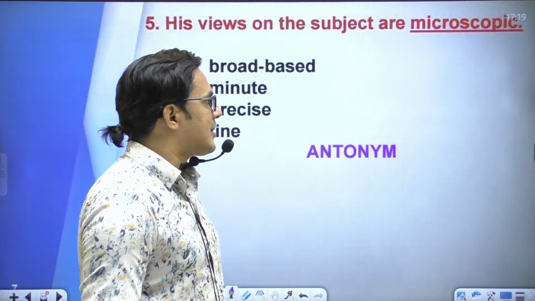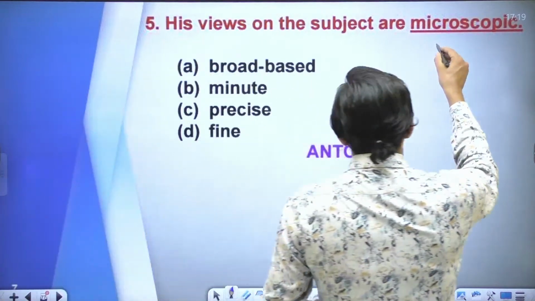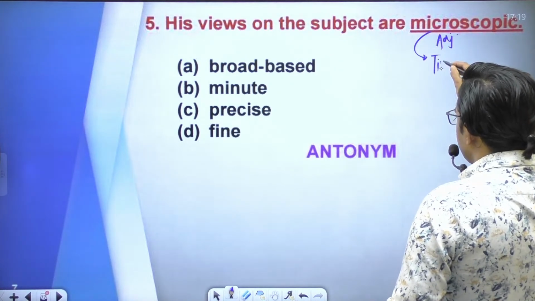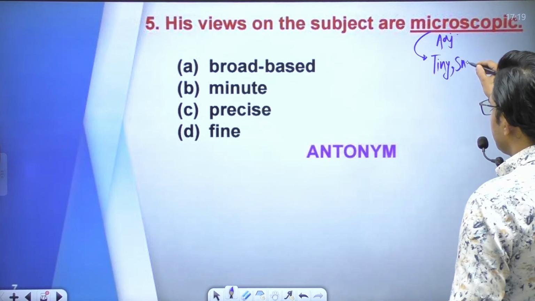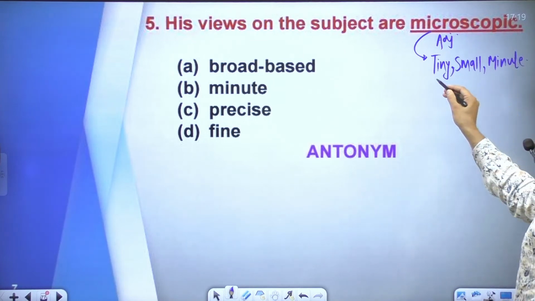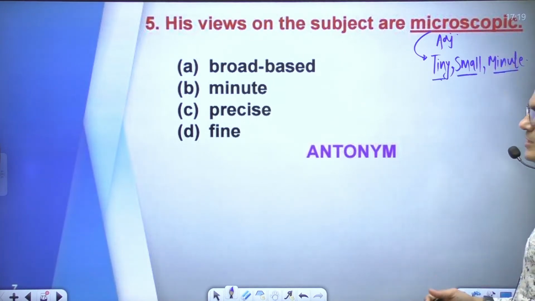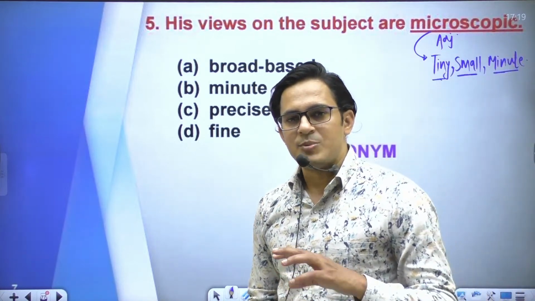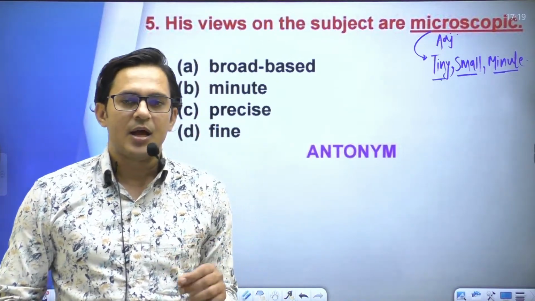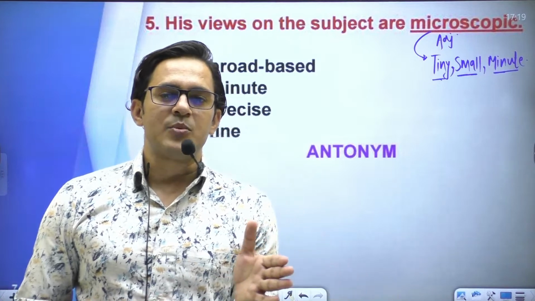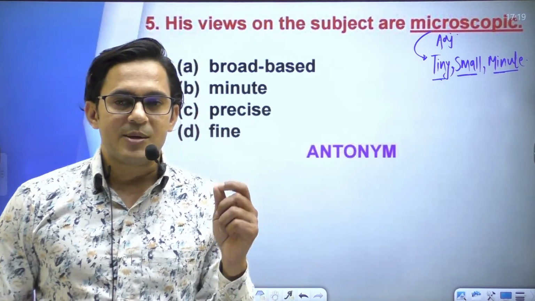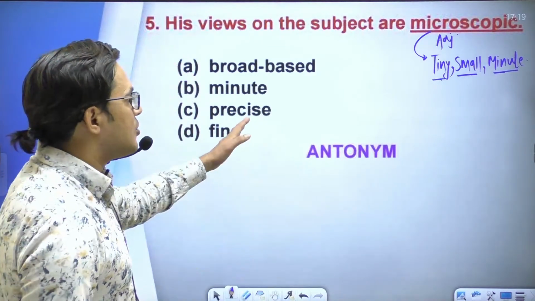His views on the subject are microscopic. The word microscopic is an adjective, and microscopic means something that is tiny, small, or minute, right? Or something which can be seen with the help of a microscope is also called microscopic. You can say something that is tiny, small, or minute is microscopic.